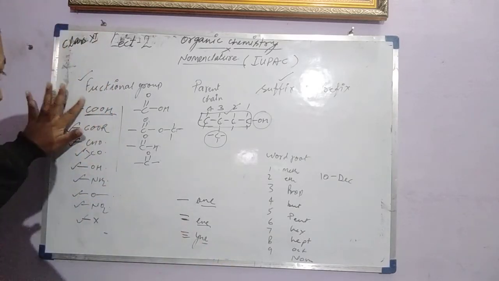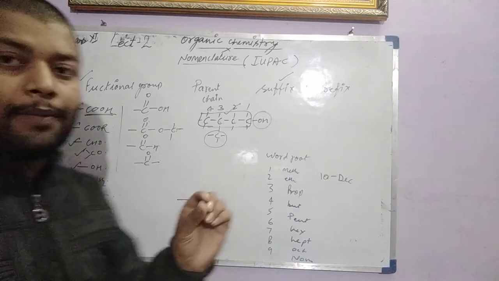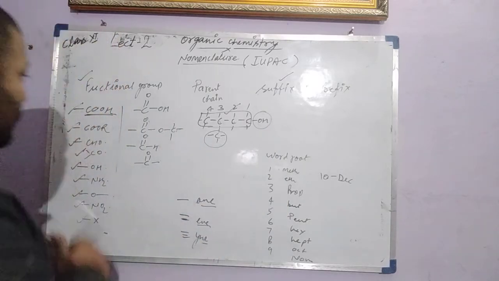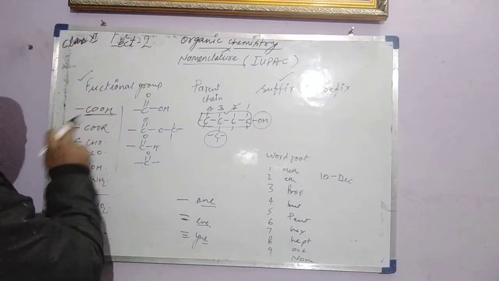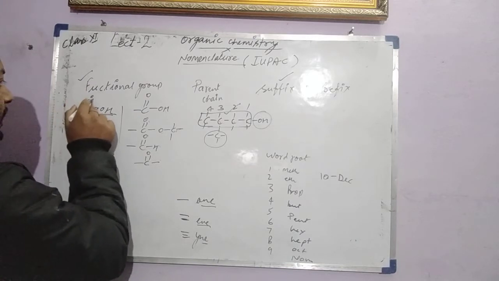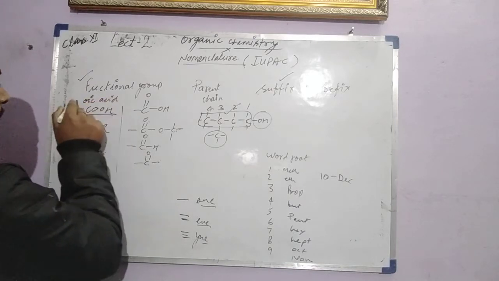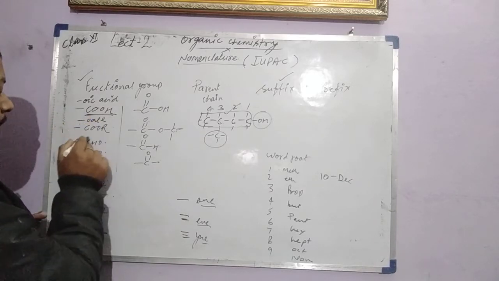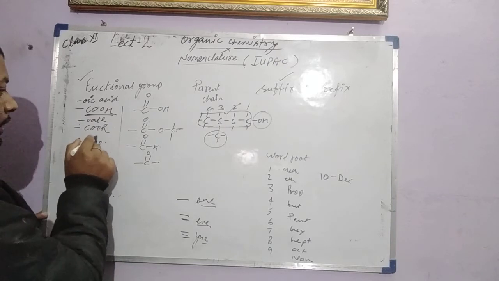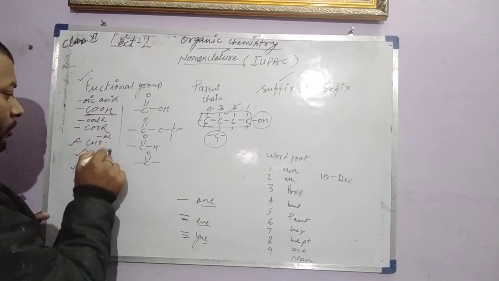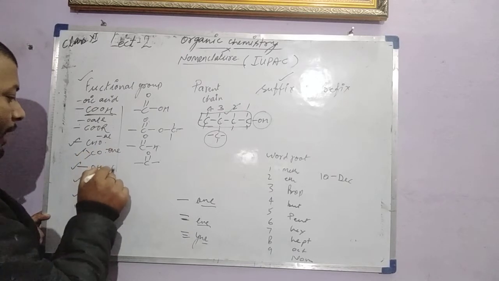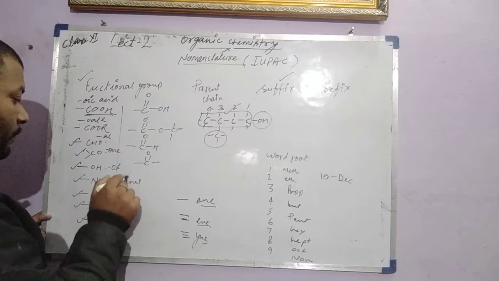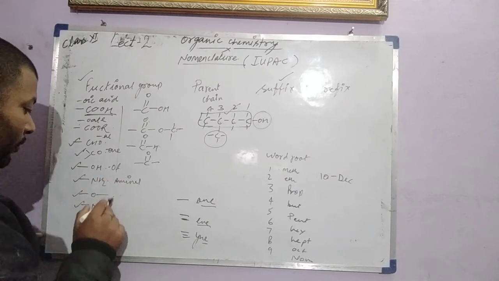In the same way, for carboxylic acid and ester, we have different word abbreviations that indicate the presence of a functional group. For carboxylic acid, we have the abbreviation oic acid. That is called suffix. For ester, we have oate. For aldehyde, we have al. For ketone, one. For alcohol, we have ol. For amines, we have amine. Ether, nitro and halo: look at these three.